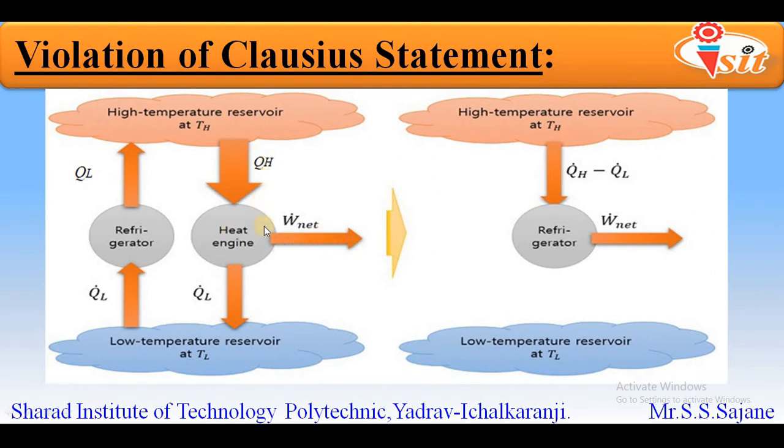The engine is partially converting this heat energy into some work, which is represented by W net, and some amount of heat is also rejected to the low temperature reservoir. So we can say that in this diagram only the Clausius statement is violated, and the Kelvin-Planck statement is not violated. Now if we take the combination of these two systems, just like in the previous slide, here also we will do the same.